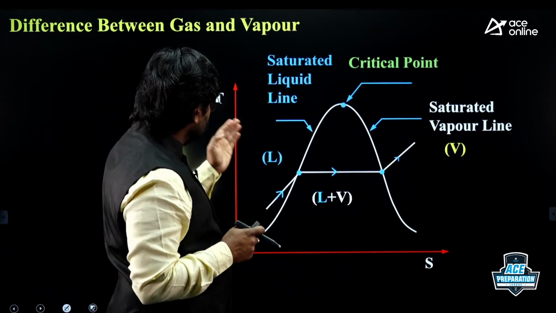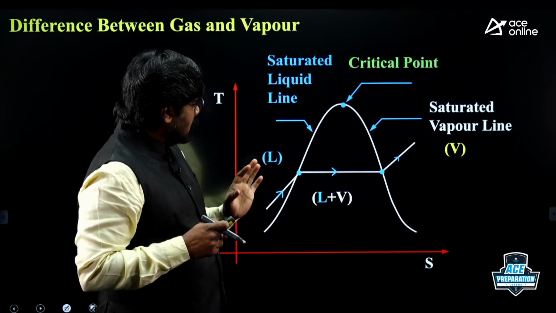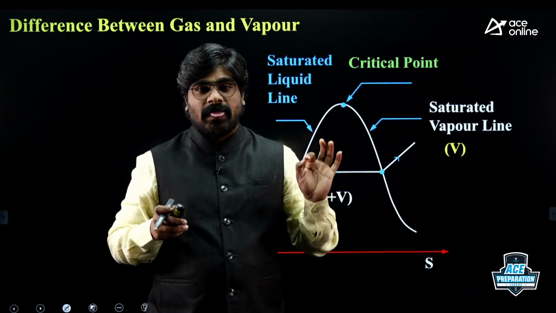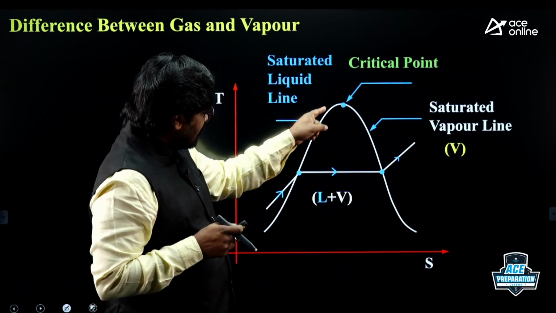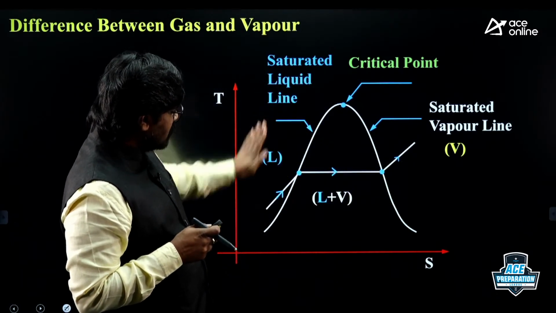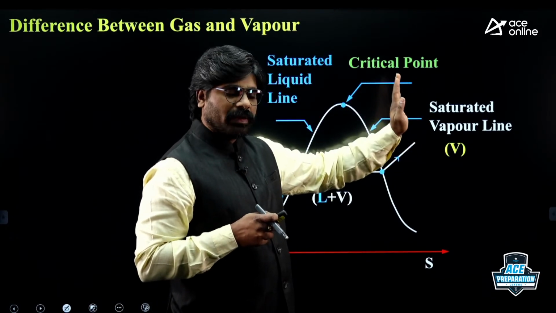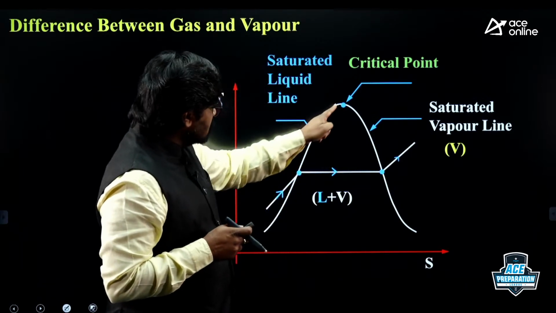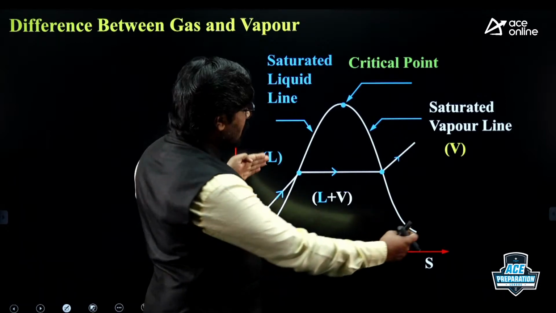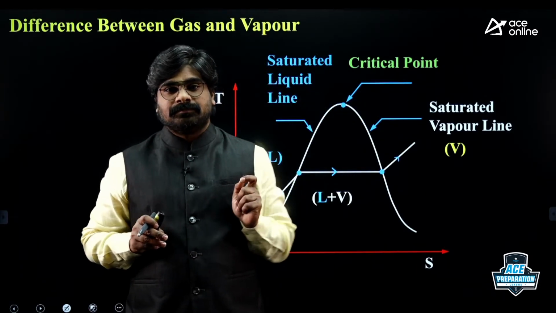Suppose you see this diagram, this is a temperature and entropy diagram, which we study in properties of pure substances. This is the saturated liquid line, this is the saturated vapor line, this is the liquid region, this is the liquid plus vapor region, and this is the vapor region, or sometimes the superheated vapor region. Both lines meet at a particular point. That point is known as the critical point.